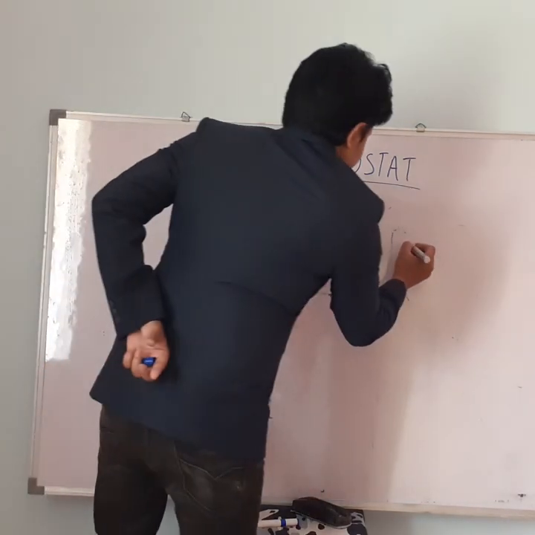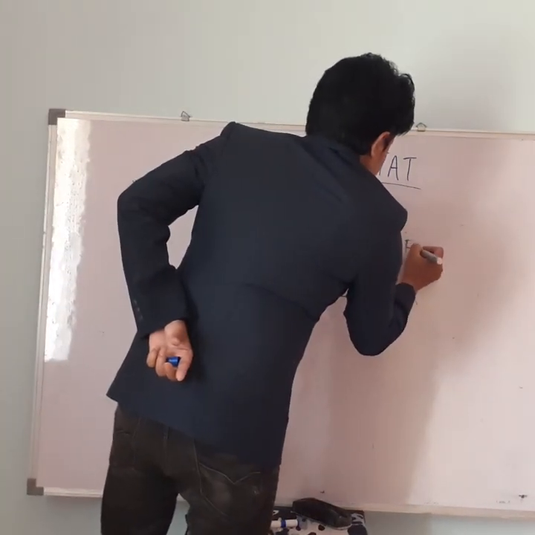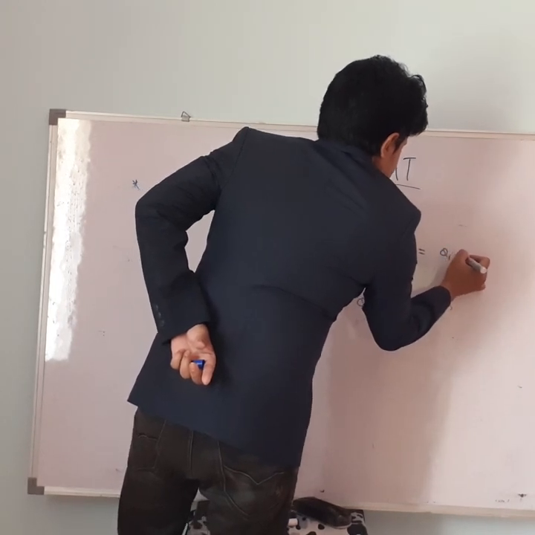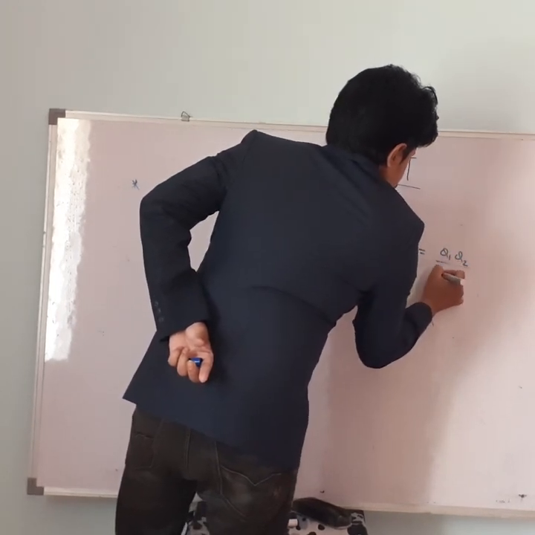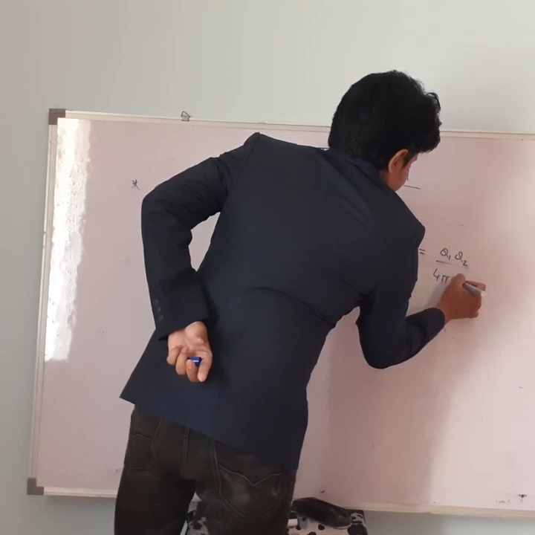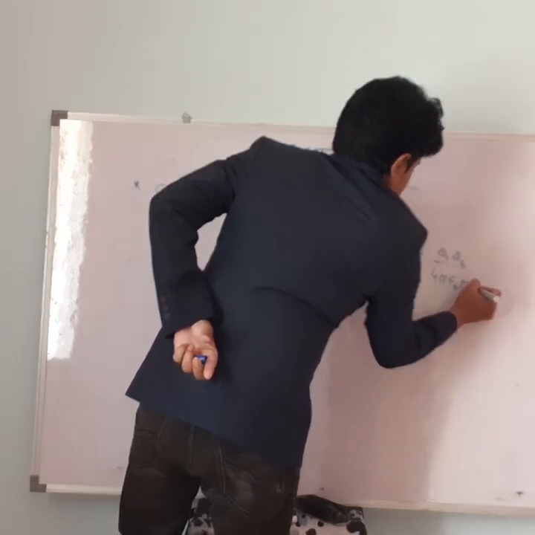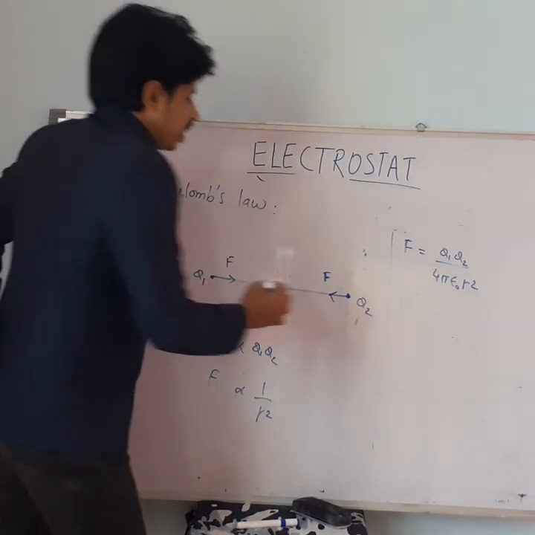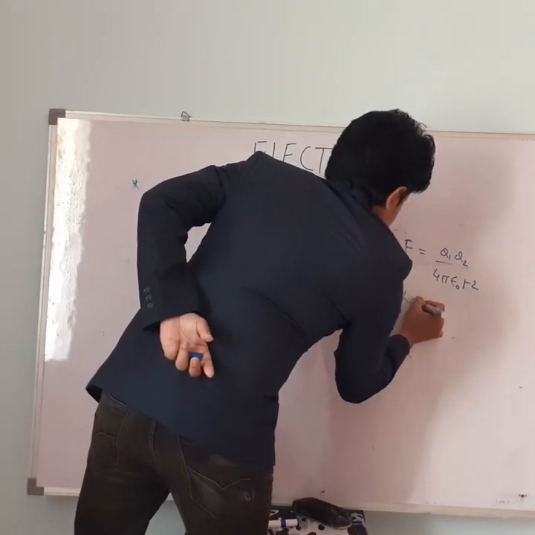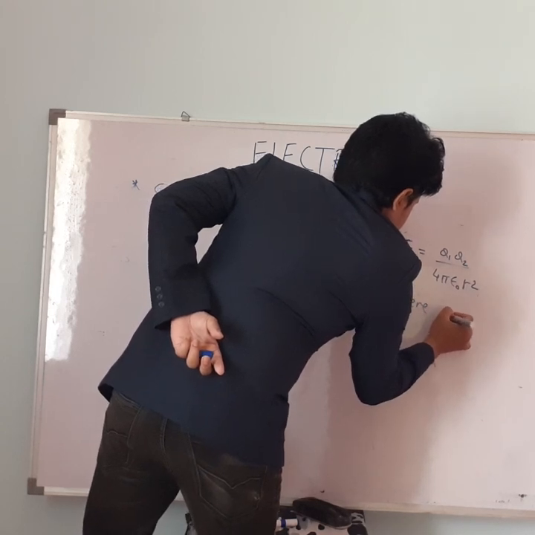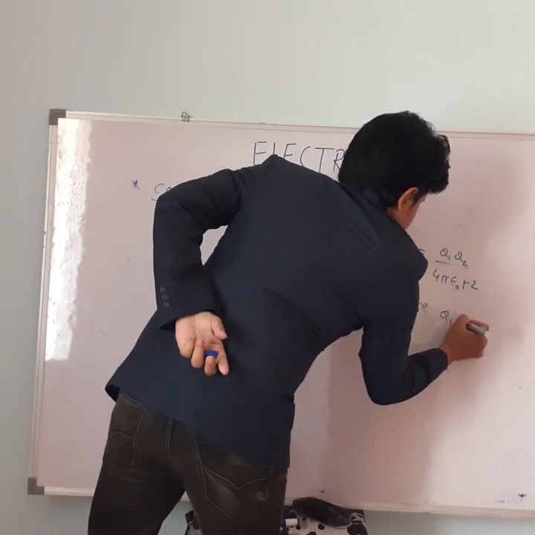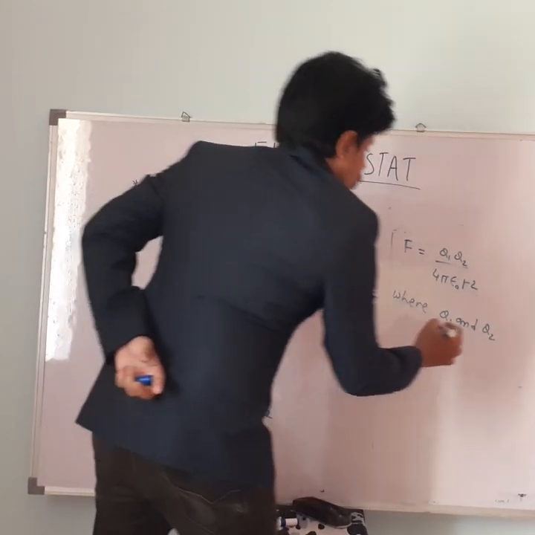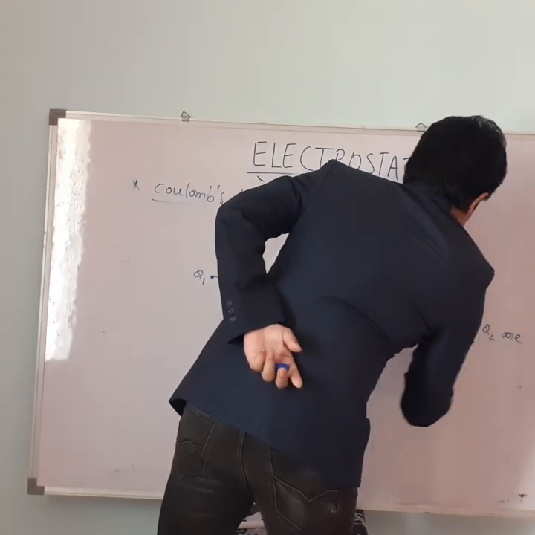So finally the net force is equal to Q1 Q2 by 4 pi epsilon naught r square, where Q1 and Q2 are the charges,